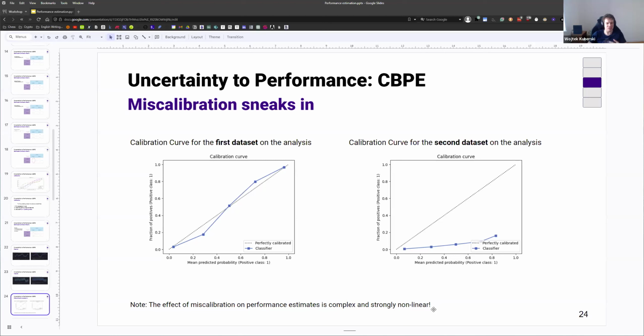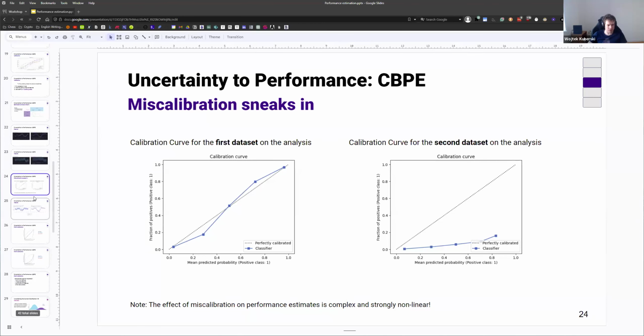You cannot really just draw any simple way that you measure some kind of calibration error here and then push it to performance error. There are a few more things there. It's also a very nonlinear effect.